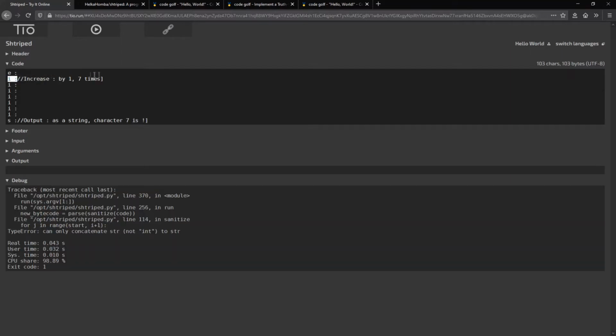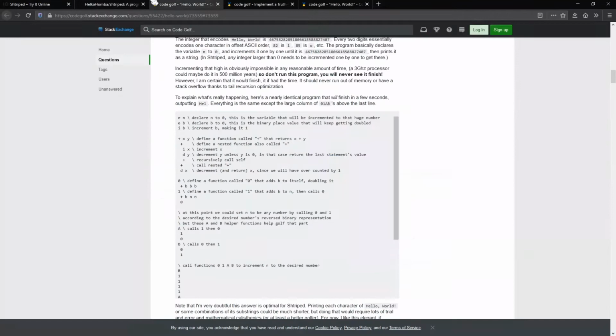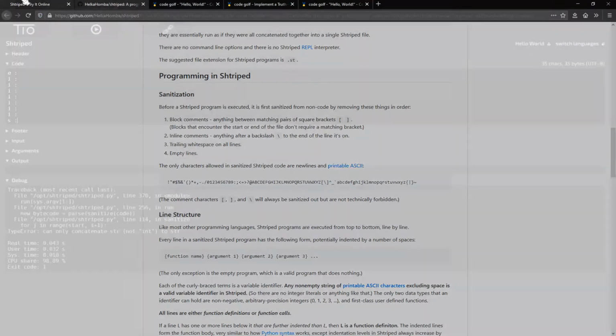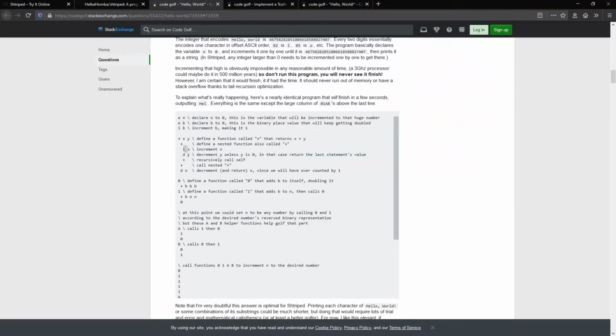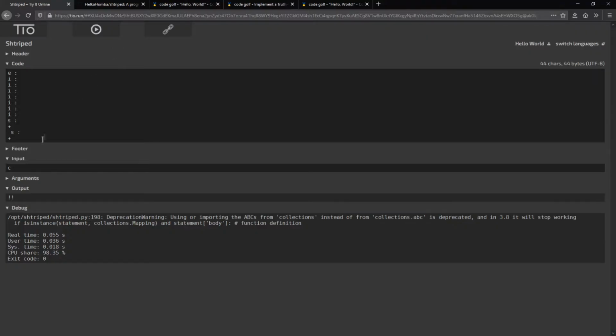Okay, so since I can't get comments to work, at least not yet, we just have to try and remember that this prints an exclamation mark, okay? Let's try to make a program that prints pizza time, okay? Okay, so I understand this. I understand that part, but it's this part that's throwing me off. Define a function called plus that returns x plus y. Aha! Okay. Alright, so you initialize a function like this, and then you call it again later on in the program. Right, okay, it's starting to make a little bit more sense.